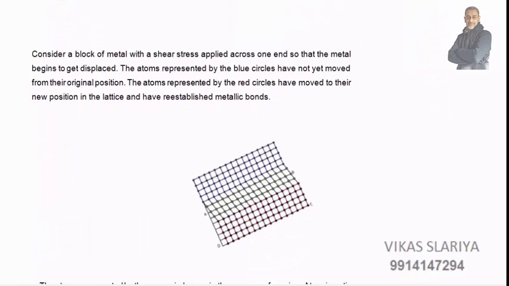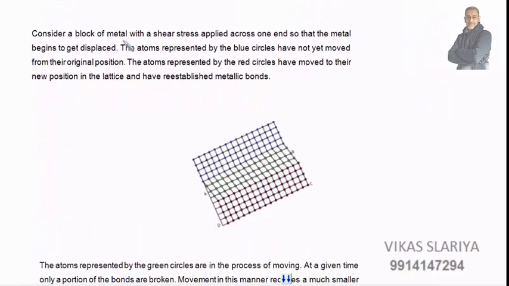Okay, let us study this in a bit more detail. We consider a block of metal with shear stress applied across one end, so that the metal begins to get displaced. Means the red portion has displaced. These green ones have not displaced fully, and these blue ones are yet to displace.